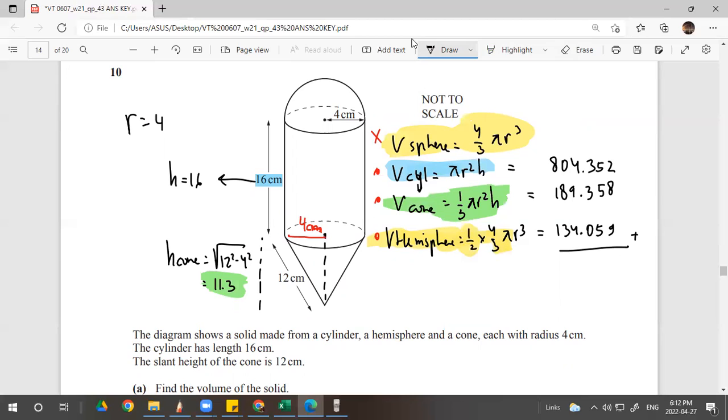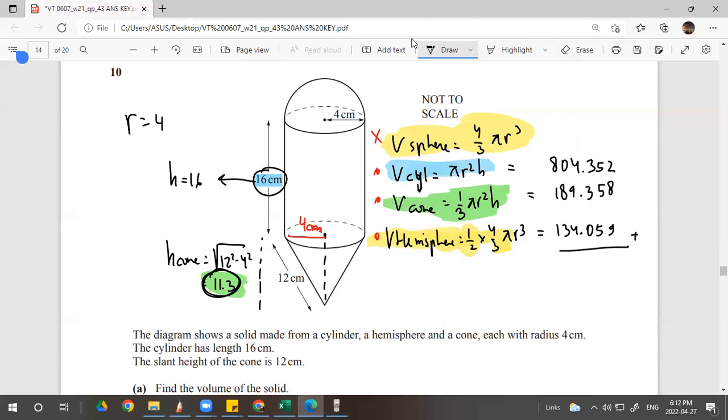Pi r squared height: pi times 4 squared times the height of 16. Be careful, don't use the height of 11.3 because 11.3 belongs to the cone. Volume of the cone is 1 over 3 pi r squared height, base area times height. Why 1 over 3? It's the formula of a pyramid. And we get the answer. The height is 11.3, not 16 anymore, pay attention.